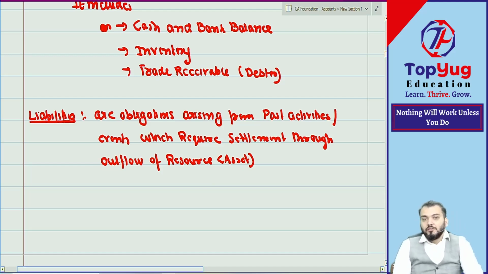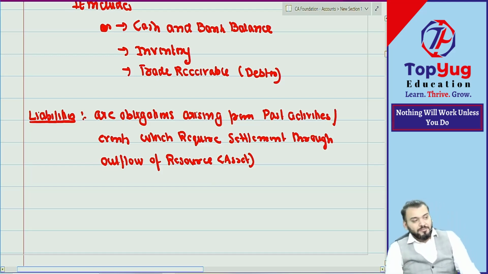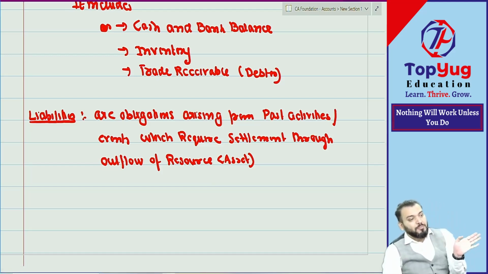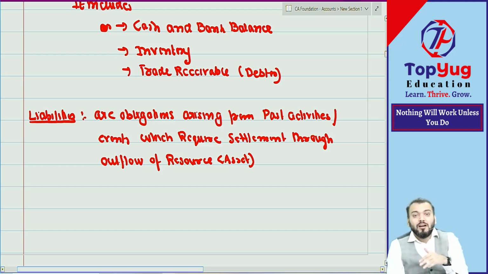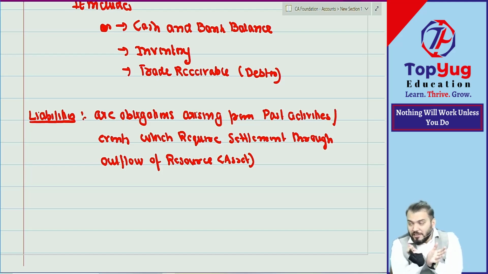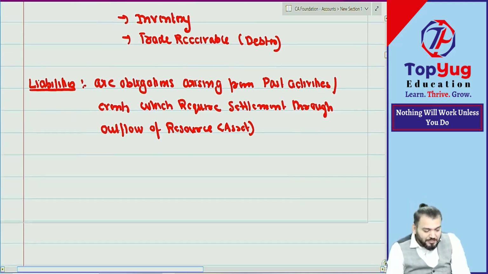Correct. If there is any obligation arising from a past event, an obligation to pay, and that obligation is settled by transfer of a resource, by outflow of resource, some outflow of cash or outflow of any other asset, then that particular item will become a liability. Correct.